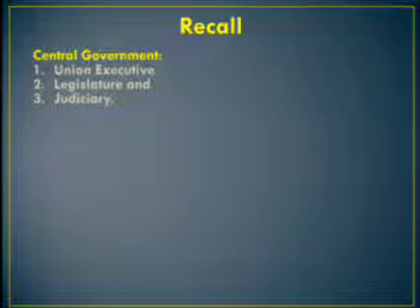Executive. The union executive consists of the President of India, the Vice President and the Council of Ministers headed by the Prime Minister. Legislature is known as the Parliament. Legislature means law making body. It consists of 2 houses. What are they? Rajya Sabha and Lok Sabha.